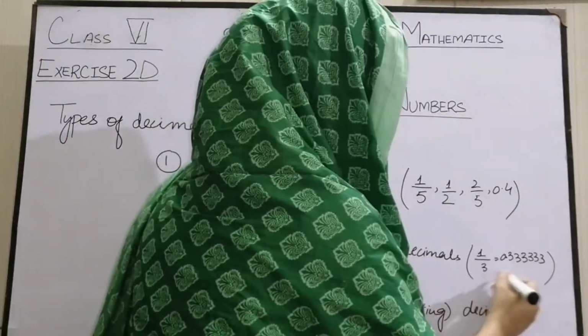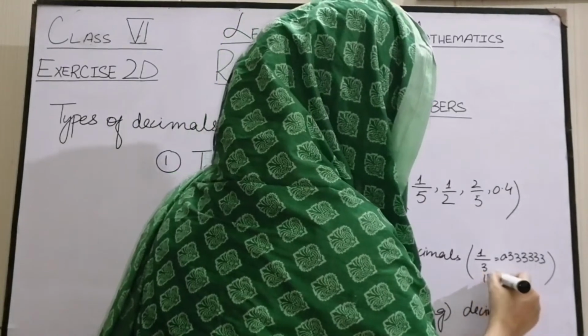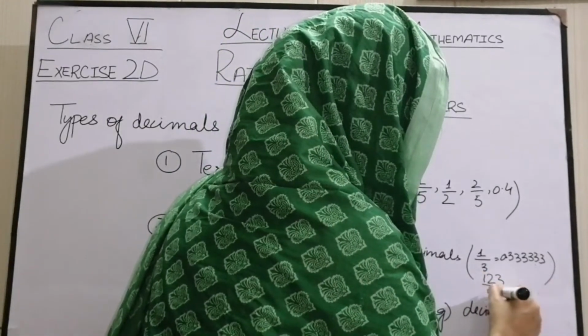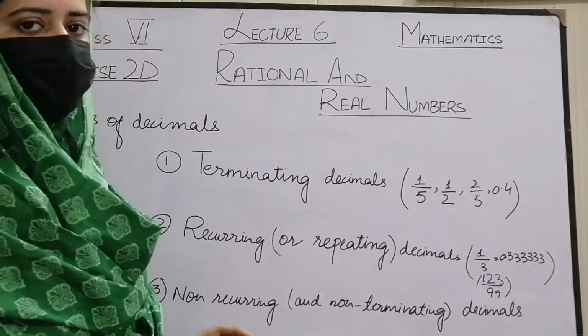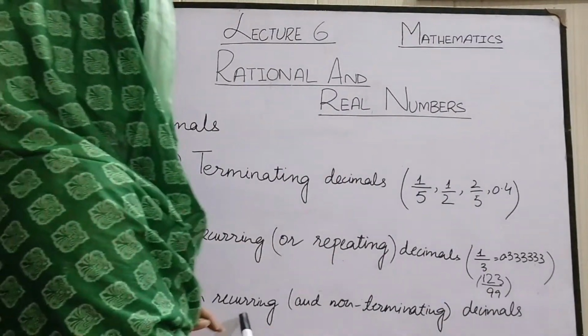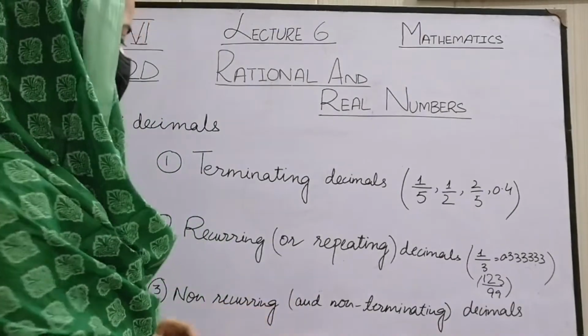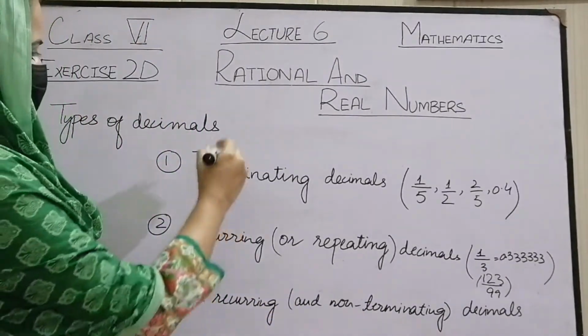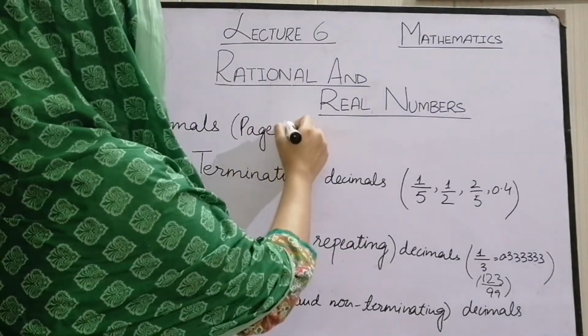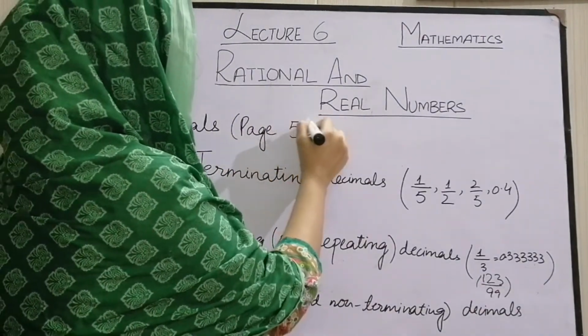Another example of a recurring or repeating decimal is 123 divided by 99. Type 3 is non-recurring and non-terminating decimals. These are the ones which do not repeat themselves and they do not terminate. You can see examples of all three types on page number 50.